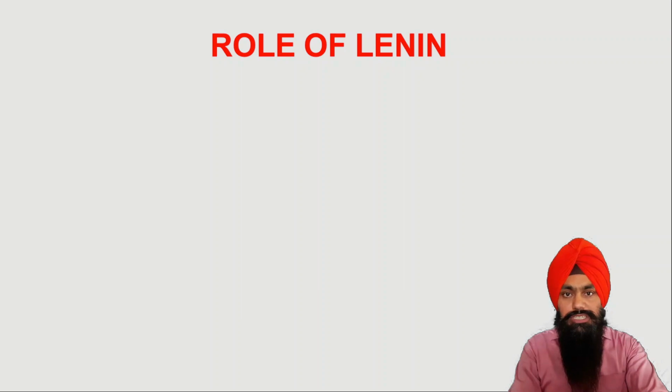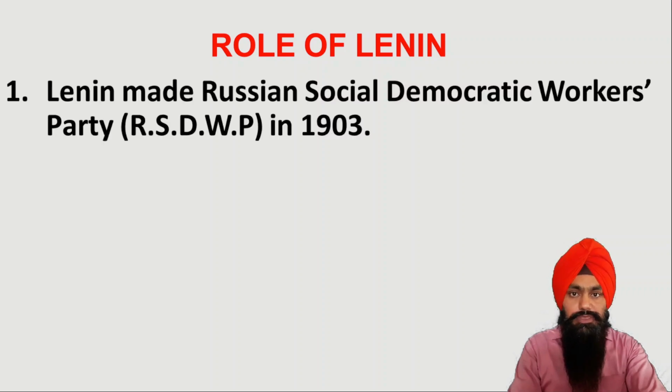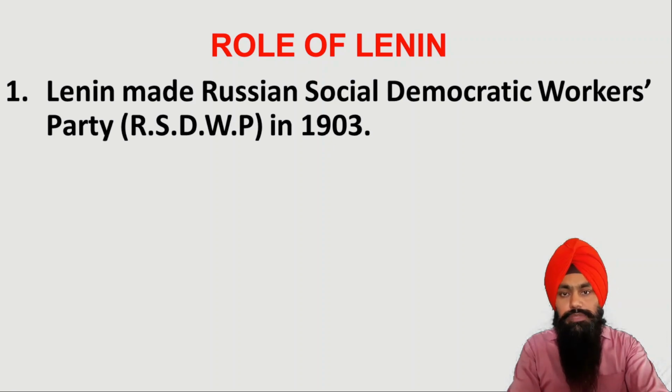This revolution is incomplete without discussing the role of Lenin. Lenin played an important role in making this revolution a successful one. Lenin made his own party, which was known as the Russian Social Democratic Workers Party, in short RSDWP.